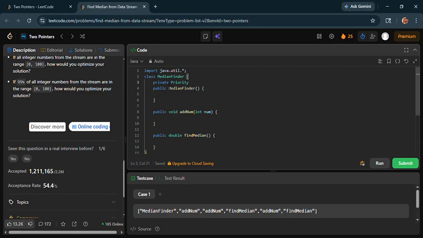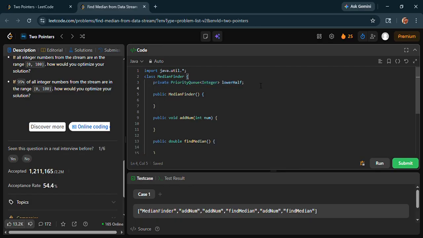First of all, I will make a max-heap, a priority queue, where the data type will be Integer, and I will name it lowerHalf. For understanding, lower half, and the next will be the upper half. So I made the lower half and the upper half to implement this.